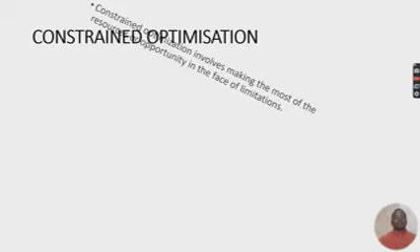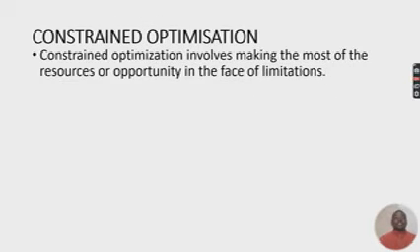In today's lesson, we are going to talk about constraint optimization. Now the question is, what is constraint optimization? We should understand that constraint optimization involves making the most of the limited resources or opportunity in the face of limitations or in the face of constraints. Making the most out of resources or an opportunity in the face of limitations.